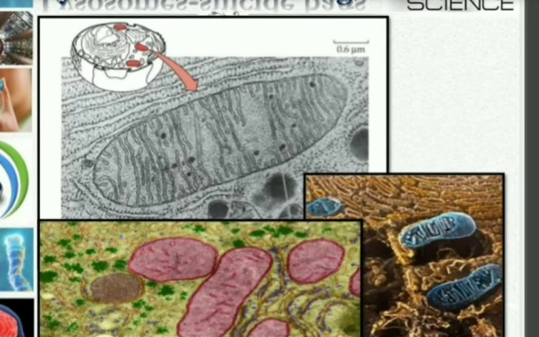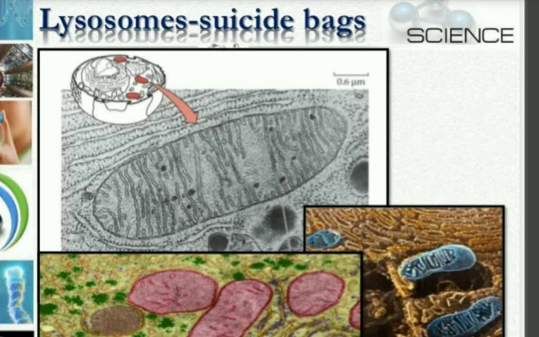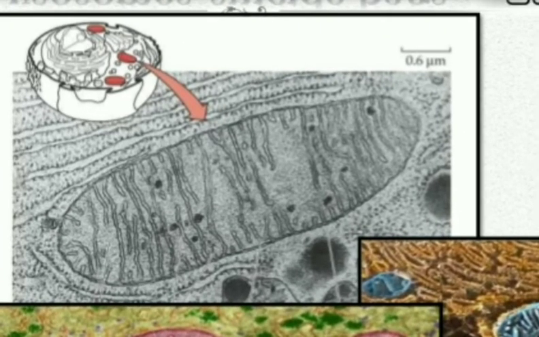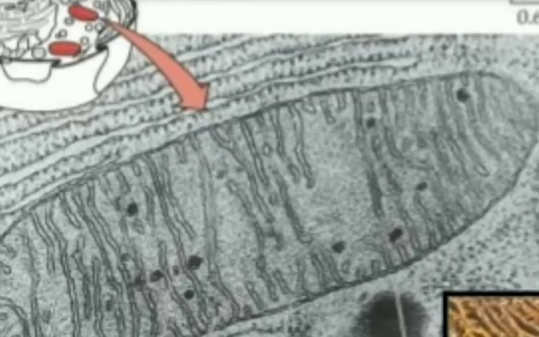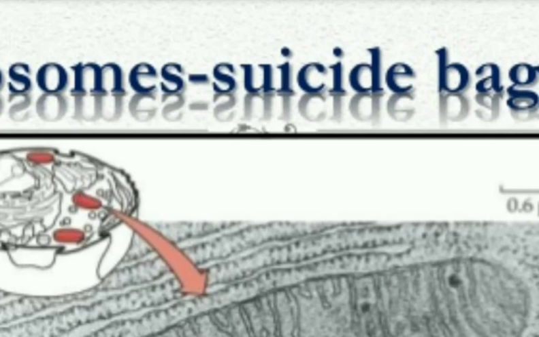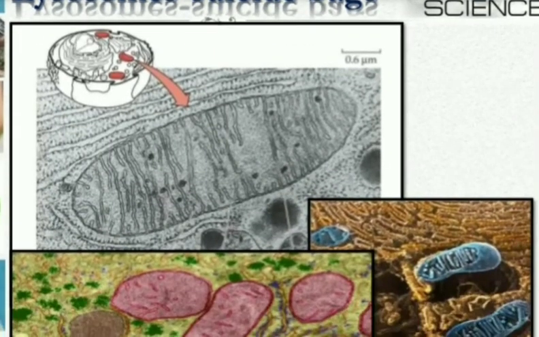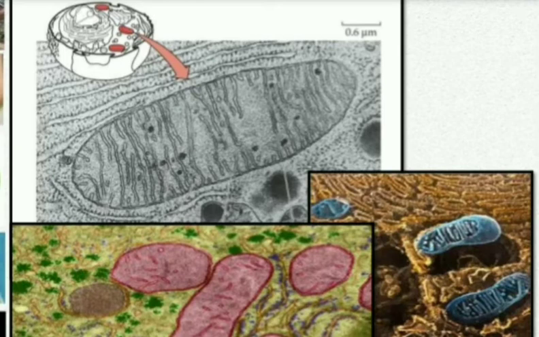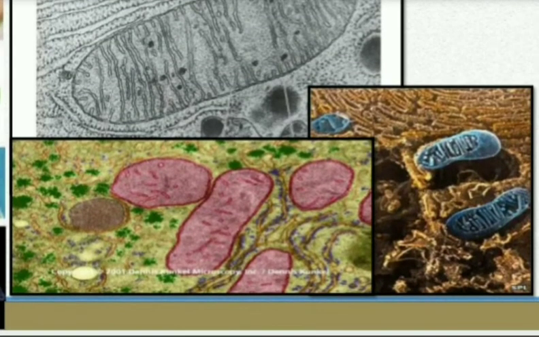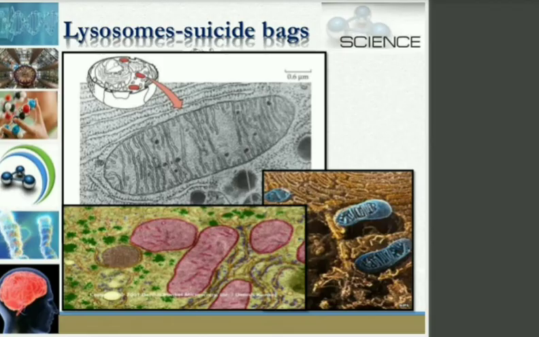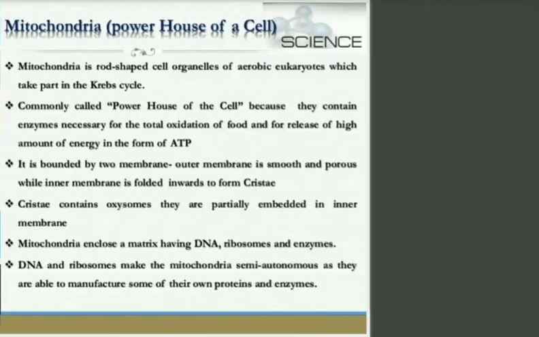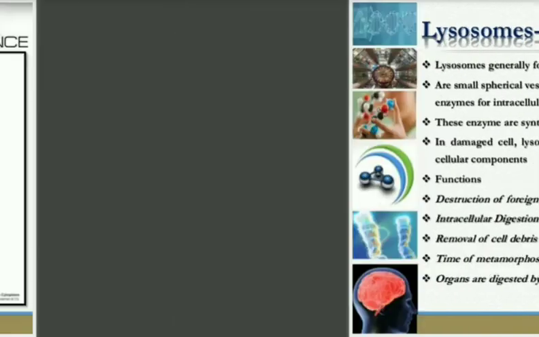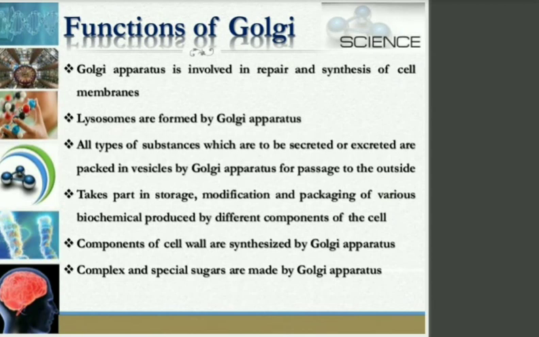Now here you can see suicidal bags also. Inside the cell, a very small place was given to the lysosomes. Then a big image is formed, and it was shown how it is kept inside the cell. So I think mitochondria, lysosomes, functions of lysosomes, Golgi apparatus and endoplasmic reticulum are clear to you.